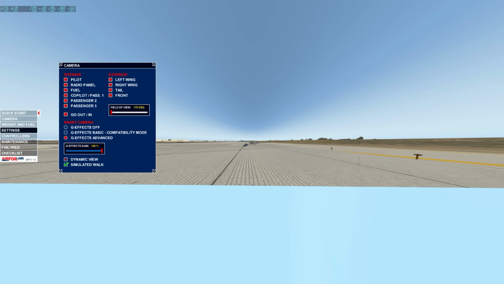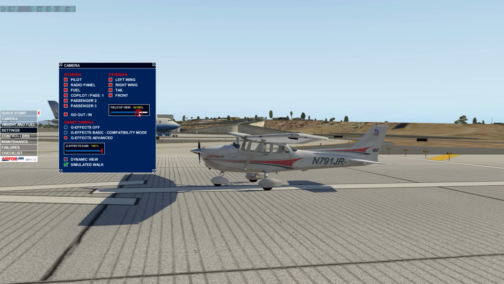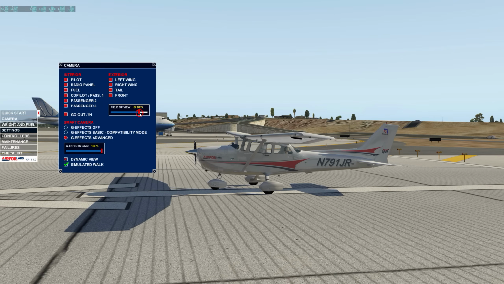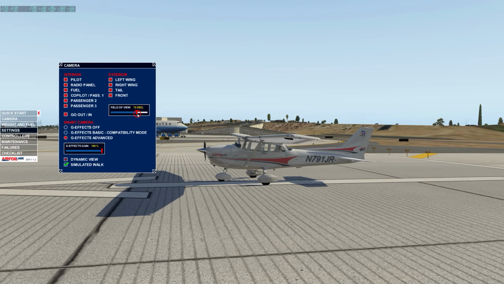And this is simply because the GPU has to work harder. Now, if we go back to 60 degrees, there we go. So again, as you can see, now we're getting 53, 54. So maybe 1 FPS increase, which in my opinion is negligible. My preferred field of view is 70. I think it gives me a good field of view for most aircraft in X-Plane. But of course, it's always up to you to decide what really is your preferred field of view.